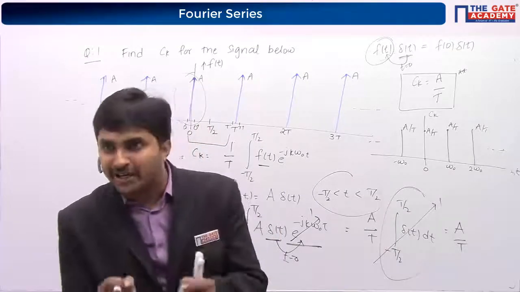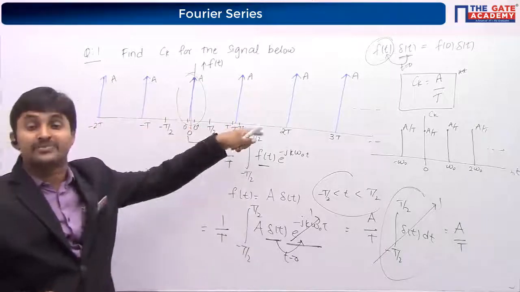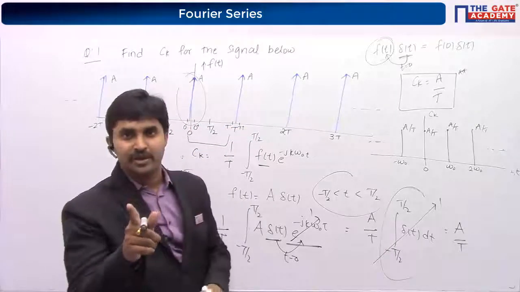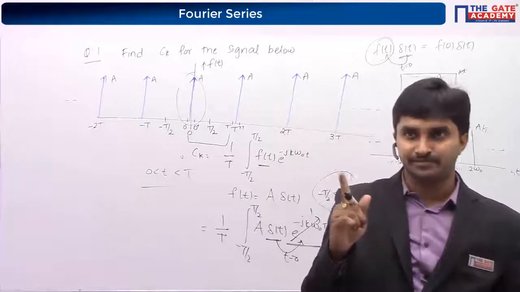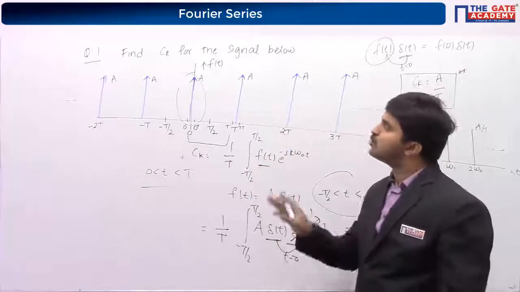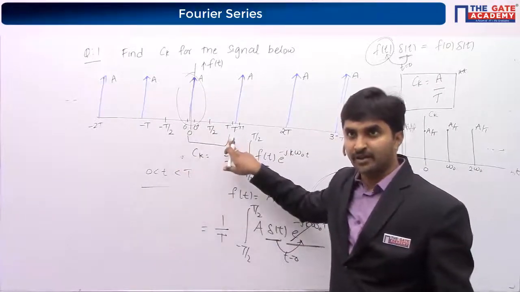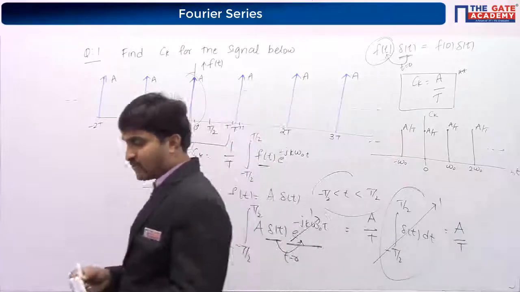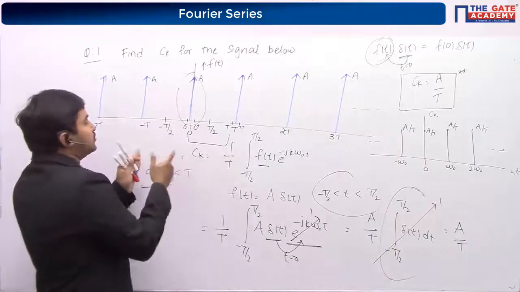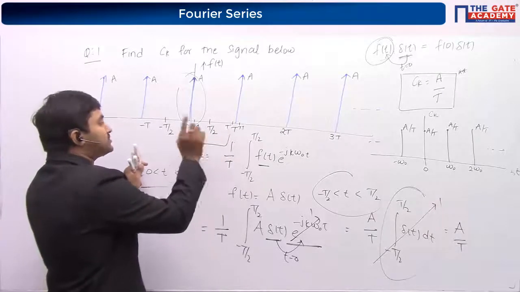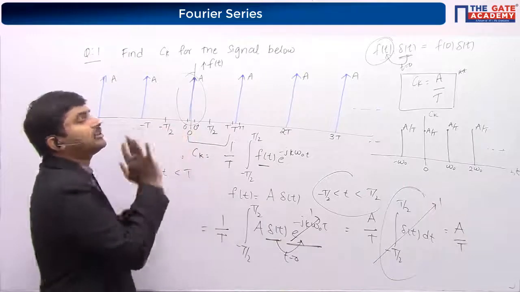So to avoid confusion: if I take it from 0 to T, you will get a confusion that you have two impulses, but actually you have only one impulse. Because if you take one single period, you will have only one impulse. That is what we are seeing here. So to avoid that confusion, I have taken it from minus T by 2 to T by 2. Every time you consider a period, you have to take a complete period. So you either start from 0 minus to T minus, or 0 plus to T plus, or comfortably take it from minus T by 2 to T by 2.